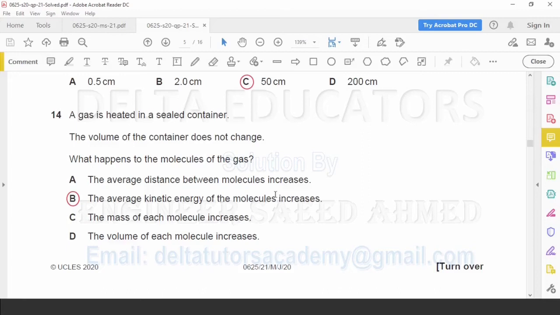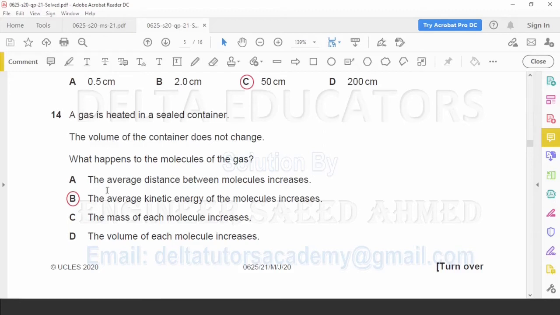Now we check the options. Option A, the average distance between the molecules increases. No, it is incorrect. The average distance between the molecules will remain the same because it is given here that the gas is heated in a sealed container, meaning the volume is fixed. So option A is incorrect.